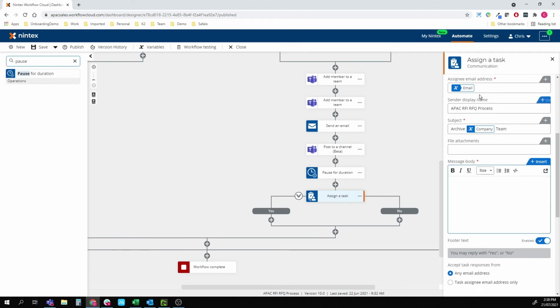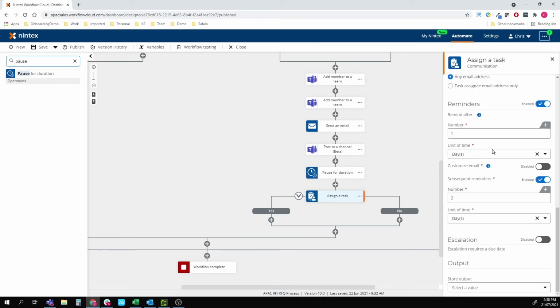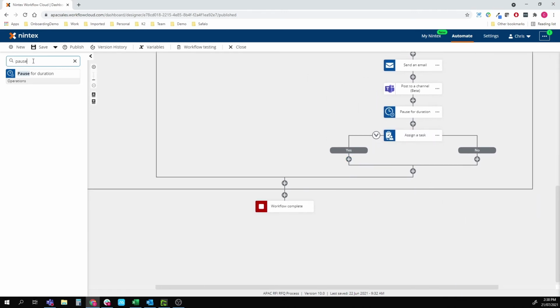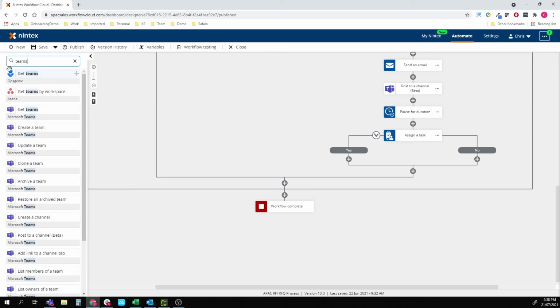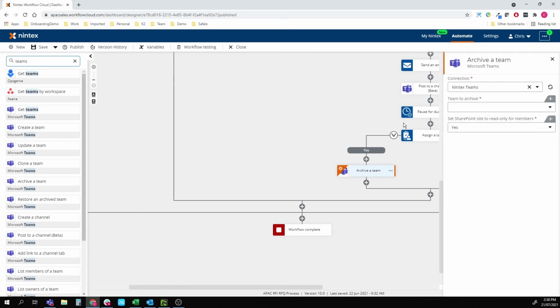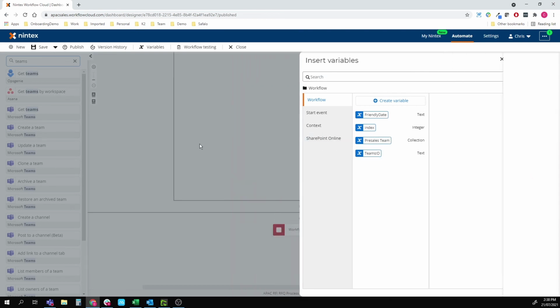So we can use express approval for that. No task required, no form required. Do some reminders. As I said, if we wanted to wait the 60 days and just send a reminder, then we could do that as well. So they could ignore it first of all. So do you want to archive? If they do want to archive, well, let's add in an archive a team action. Which team are we going to archive? Well, we've already got that variable, team's ID, and we can set that to read only.